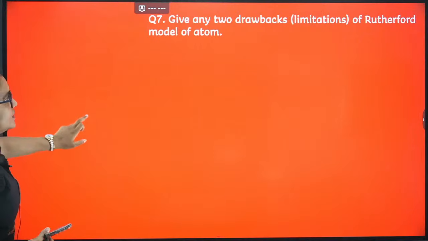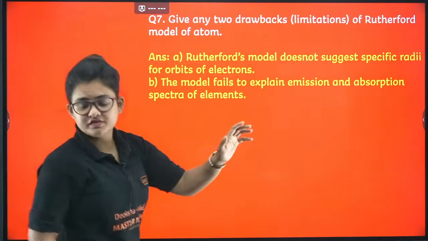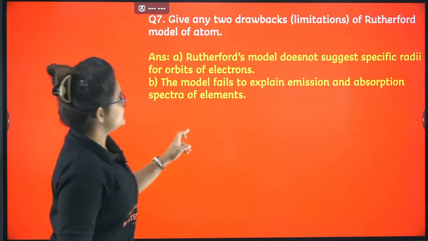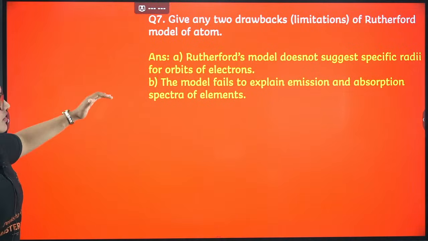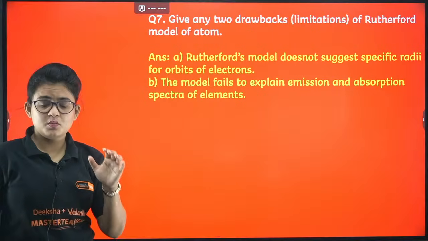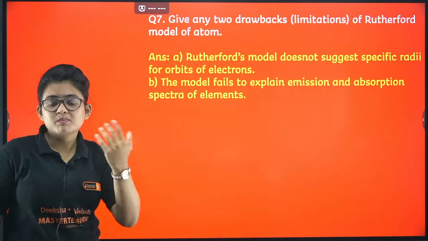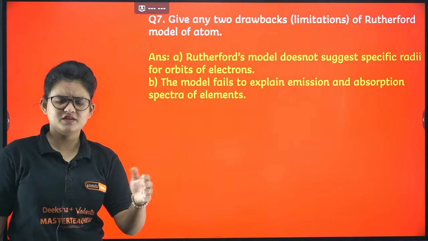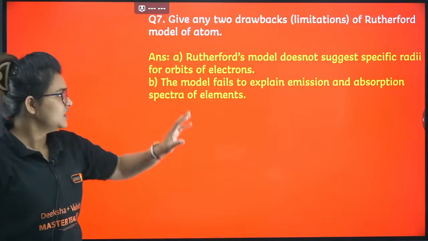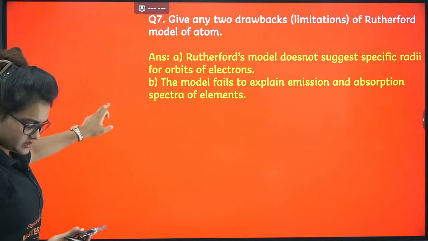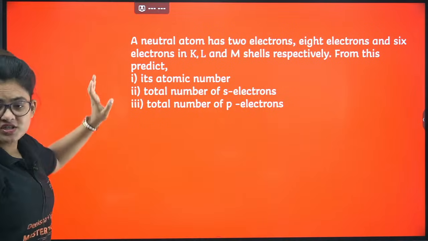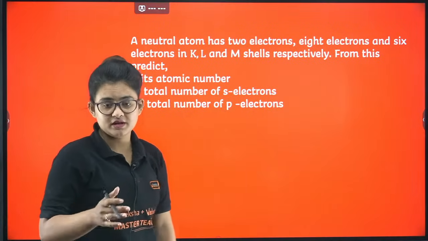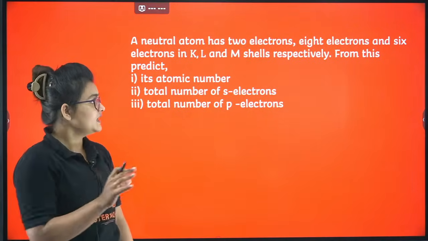Let's proceed. Here comes a question, please make a note of it. It is expected that you will get questions from these zones. These are the two drawbacks of the Rutherford model. As you know, there is no proper orbit or path of the electron, and it also failed to explain the emission spectra and the Stark and Zeeman effects. Bohr's model comes in for those. You can just proceed with this. Let's proceed. I have taken this question from the model paper, though I will solve the model paper for you in a different video that will come this week.